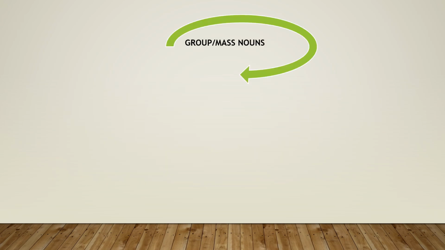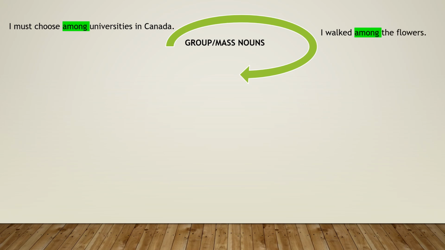Let's see more cases where we could use among. Children, I have already told you we use among when we talk about a group. Fine. For example, I must choose among universities in Canada. That means all the universities, they are not specific, in general. So that's why we have used among. Next, I walked among the flowers. This means many flowers, not just two. I am in among the group of flowers.